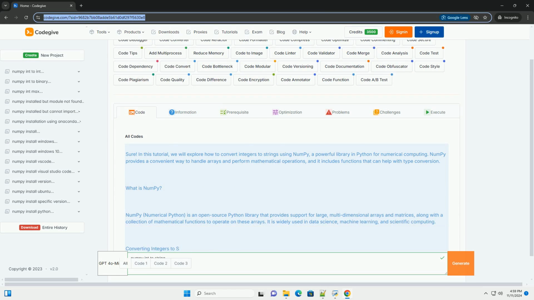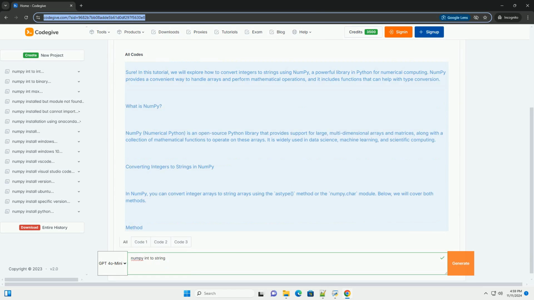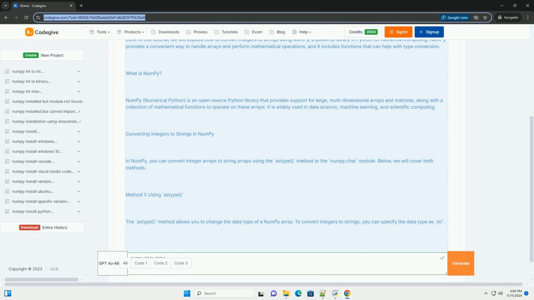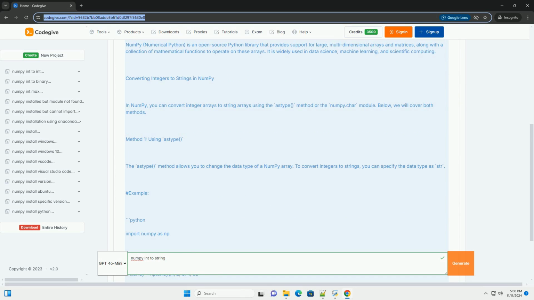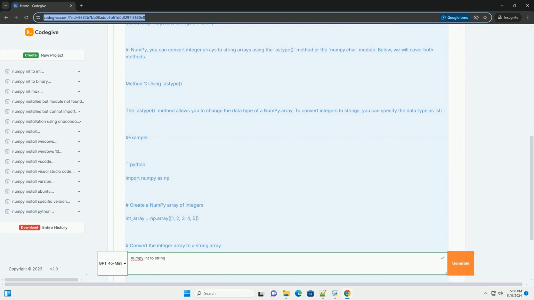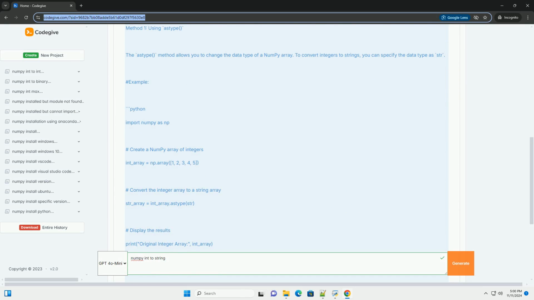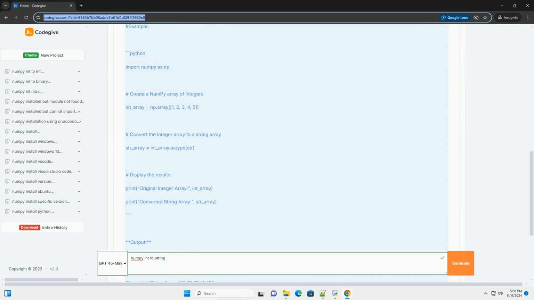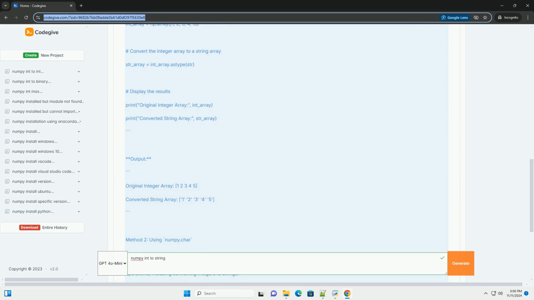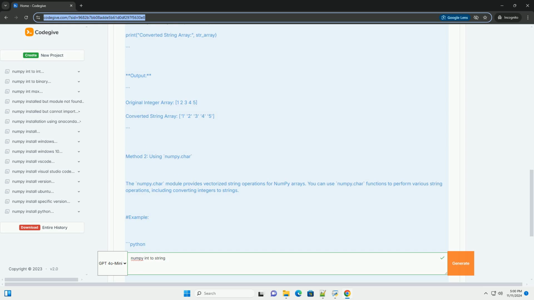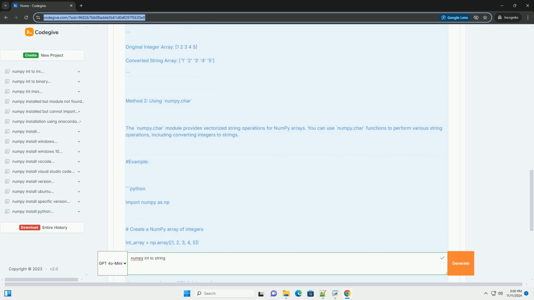Sure. In this tutorial, we will explore how to convert integers to strings using numpy, a powerful library in Python for numerical computing. Numpy provides a convenient way to handle arrays and perform mathematical operations, and it includes functions that can help with type conversion.